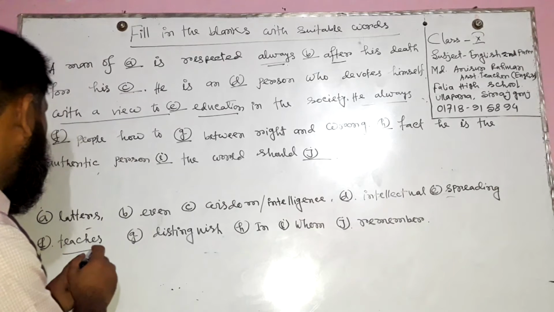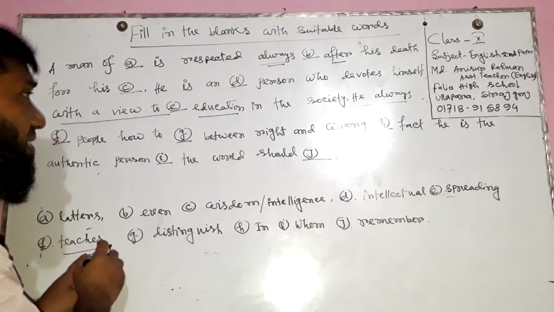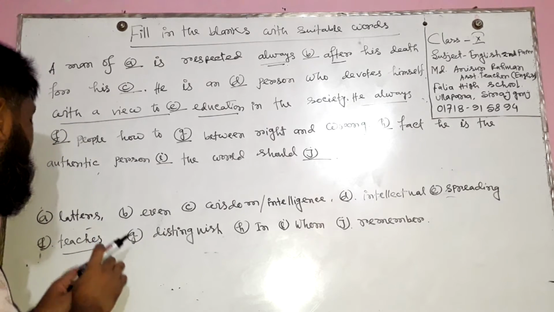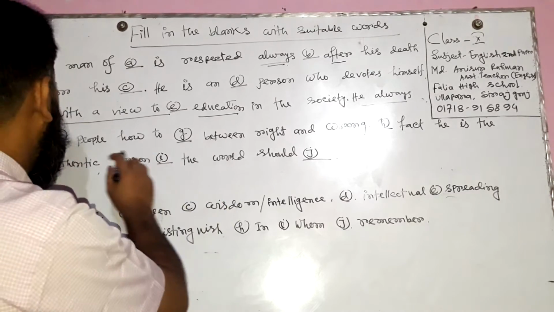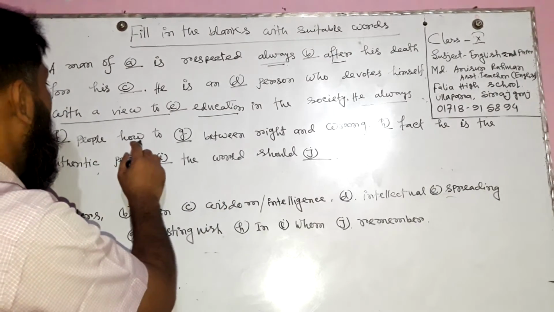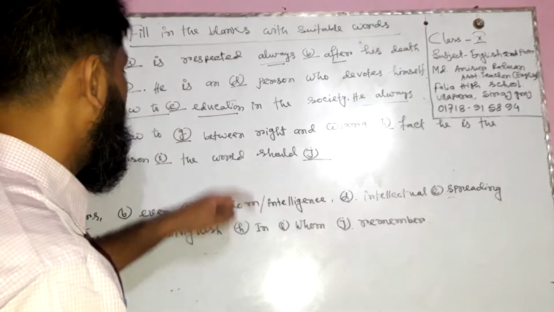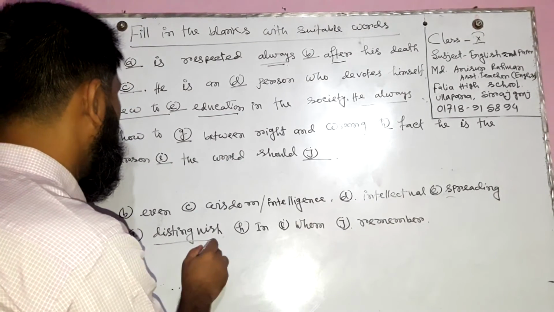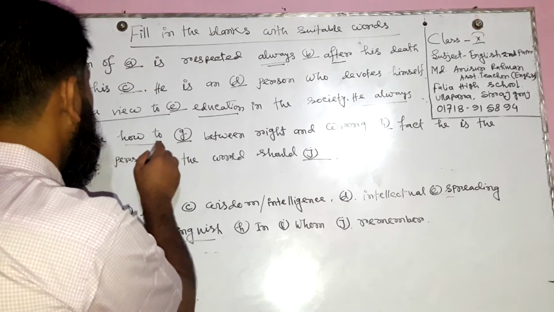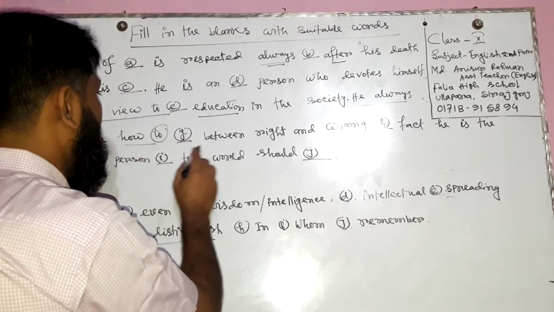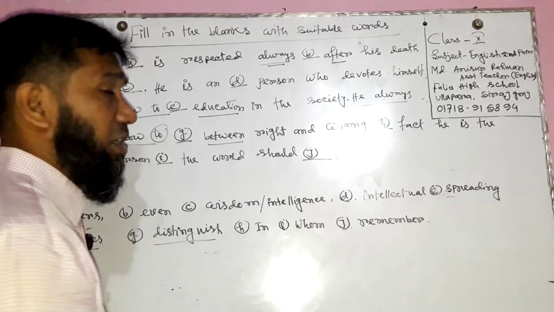So we use teaches. Then teaches people how to dash between, how to distinguish.